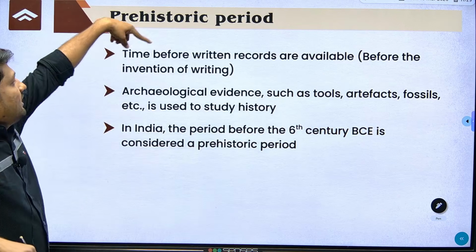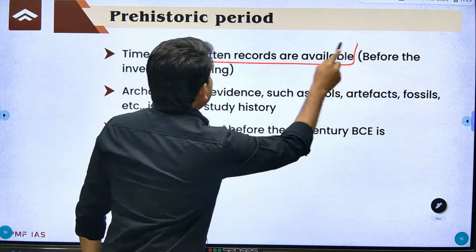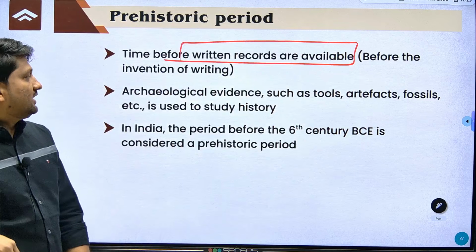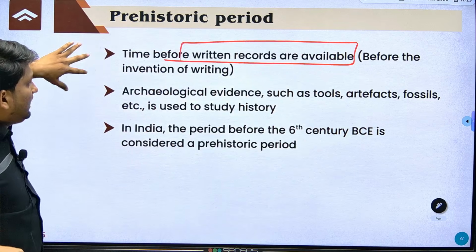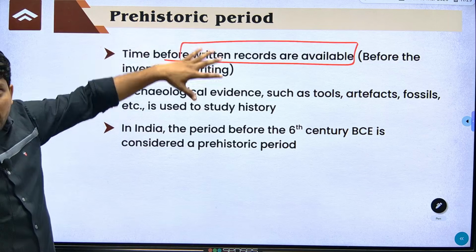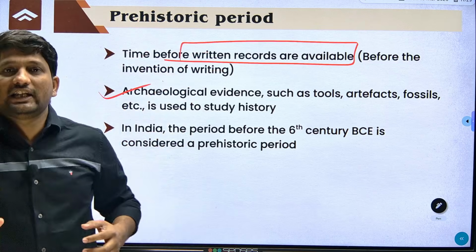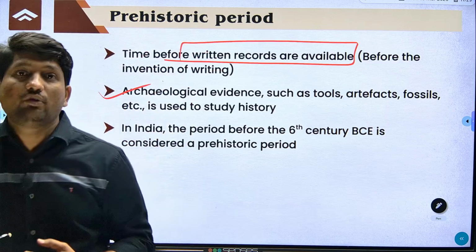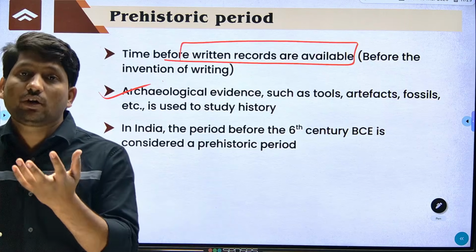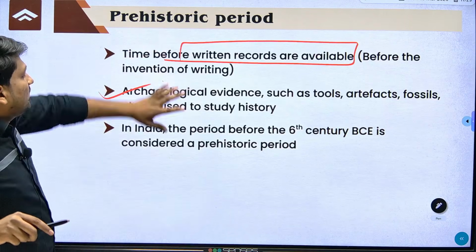See, prehistory is the time before written records are available. So before the 6th century BC, in prehistory, reconstruction of history is based on archaeological evidence, like what types of pottery they used, what type of tools they used, what type of architecture or buildings you will find. So reconstruction of history is based on that.